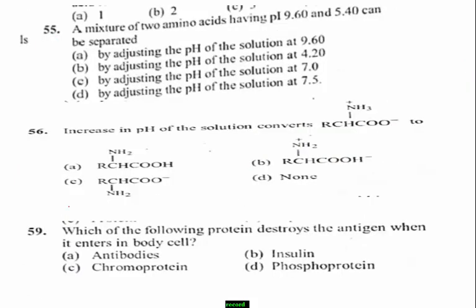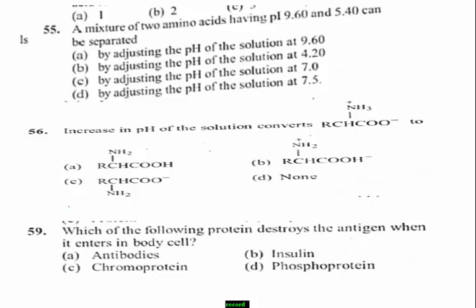Next question number 55. A mixture of two amino acids having pI values 9.60 and 5.40 can be separated.